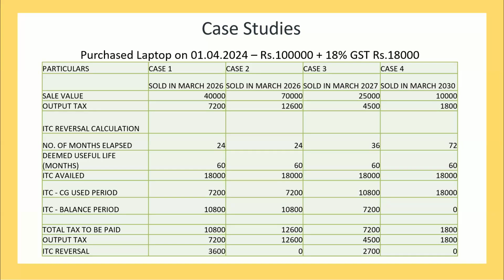It will not be that he'll have to reverse as per 7,200. If he's paying the tax of 10,800, he will avail it for the entire life. Let's say if he sells it after 2 years, the proportionate reversal will not be in reference to 7,200. It will be in reference to 10,800. No, that is acceptable. His example. There is just an example, a minute.